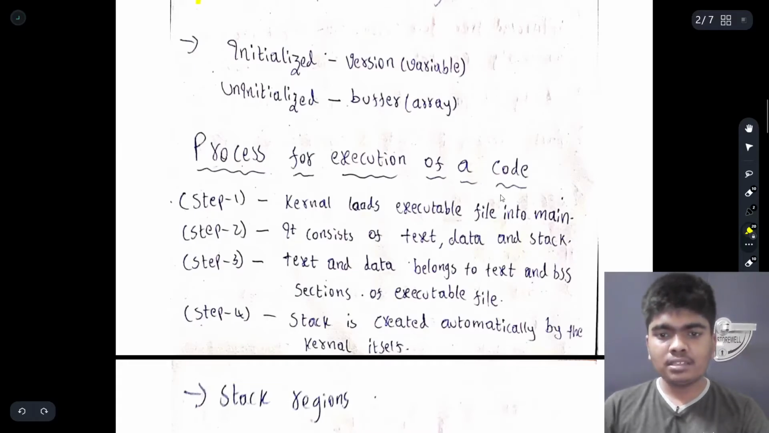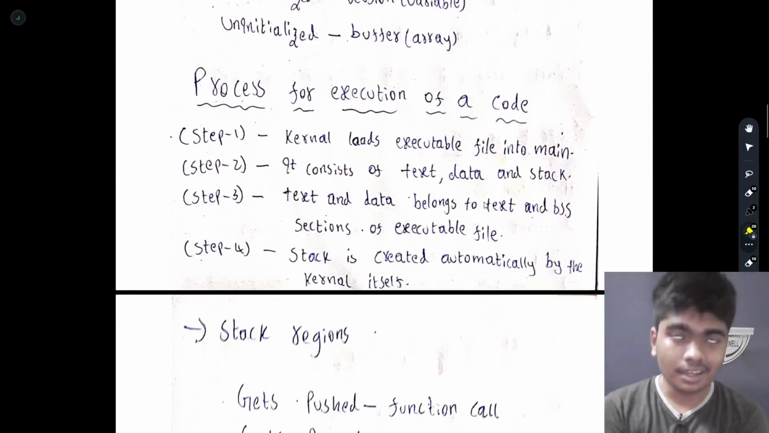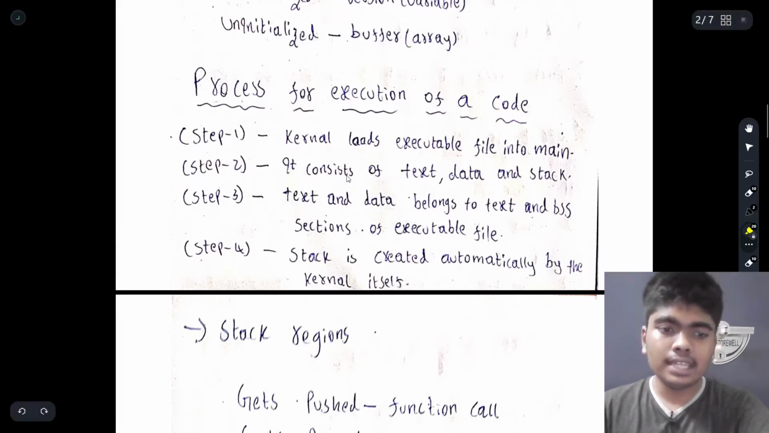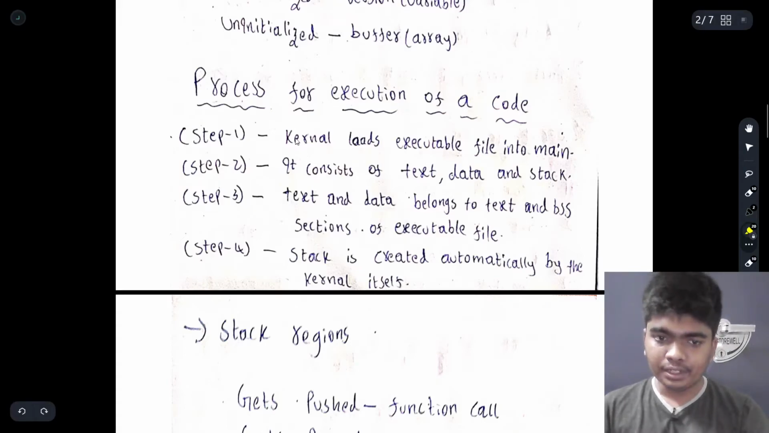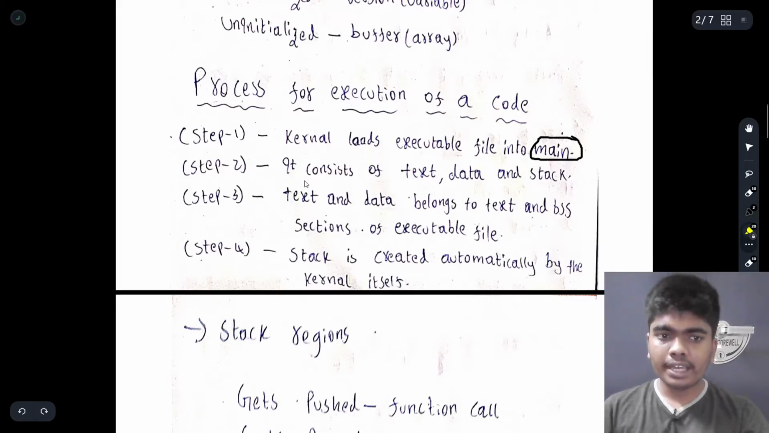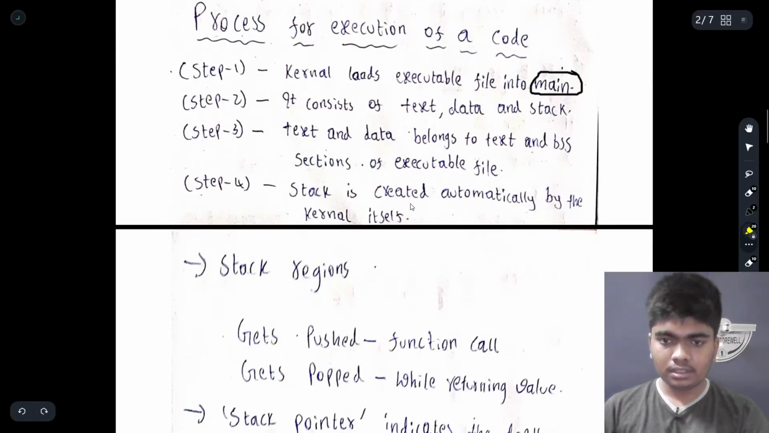So the process for execution of a code. If we just click on this, here we can say gcc -c to compile the code and then name it as something, and if we try to run the code, then these are the steps involved in the execution of a particular code. So step 1, the kernel loads the executable file into the main memory. The executable file consists of these header files and then the text code or whatever it may be. These are the things which were in this executable file.